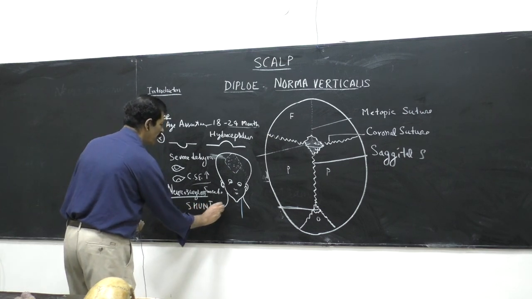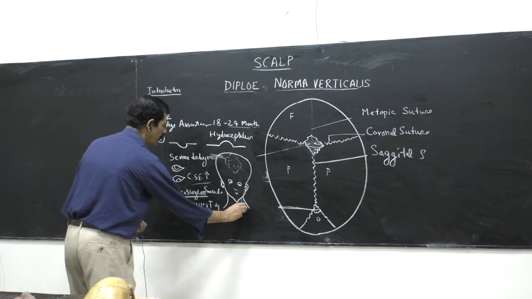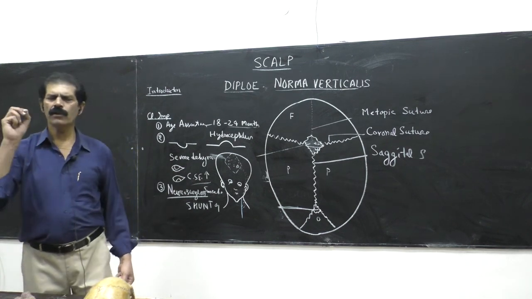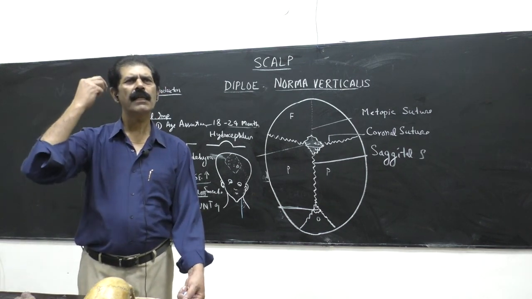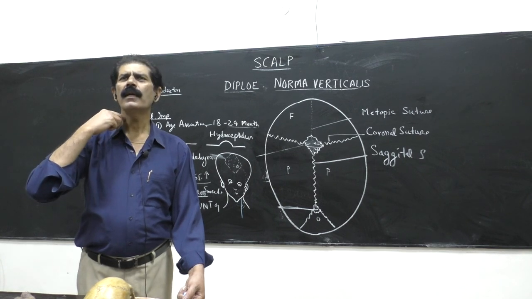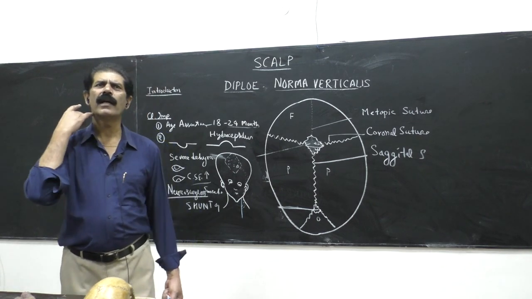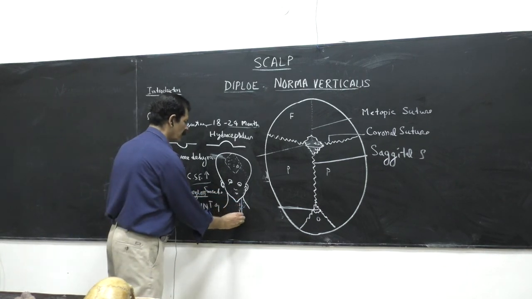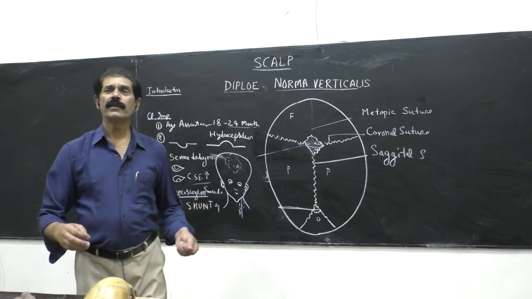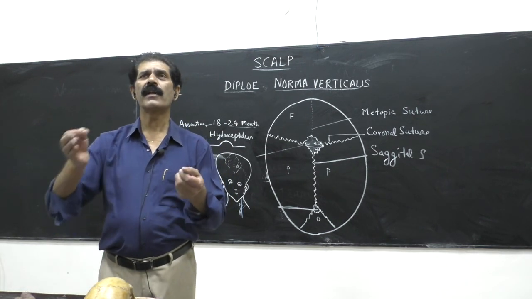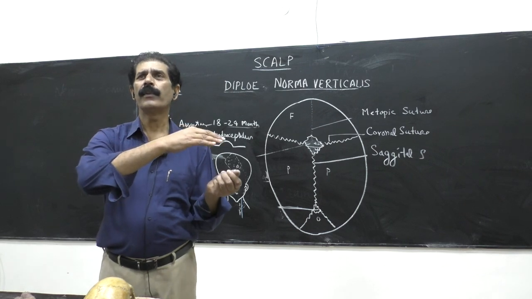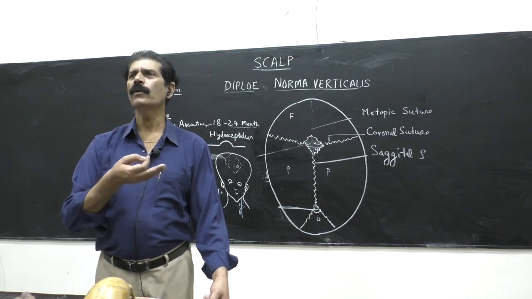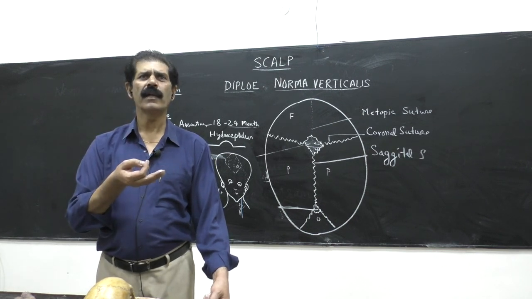Shunt operation is done by the neurosurgeon, in which one end of a rubber catheter is surgically introduced into the anterior fontanelle. The other end of the rubber catheter is put into the external jugular vein that you have read in the posterior triangle. Same external jugular vein. So what will happen? This is called shunt operation, in which we have shunted the CSF from the brain into the venous circulation. Ultimately, this jugular vein will open into the brachiocephalic vein, into the superior vena cava, then into the right atrium.